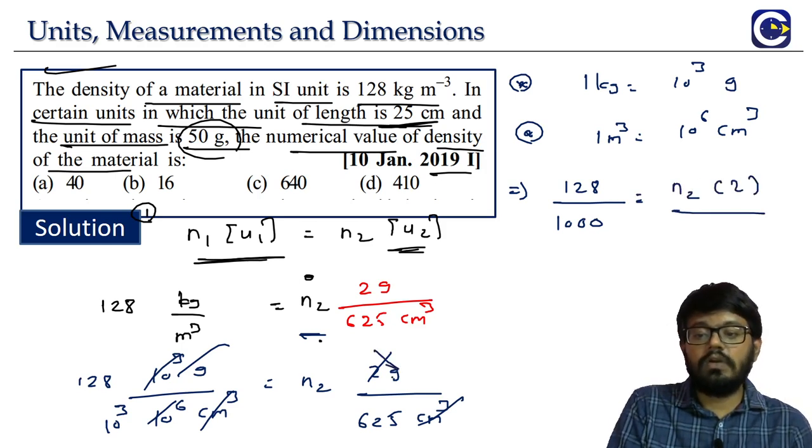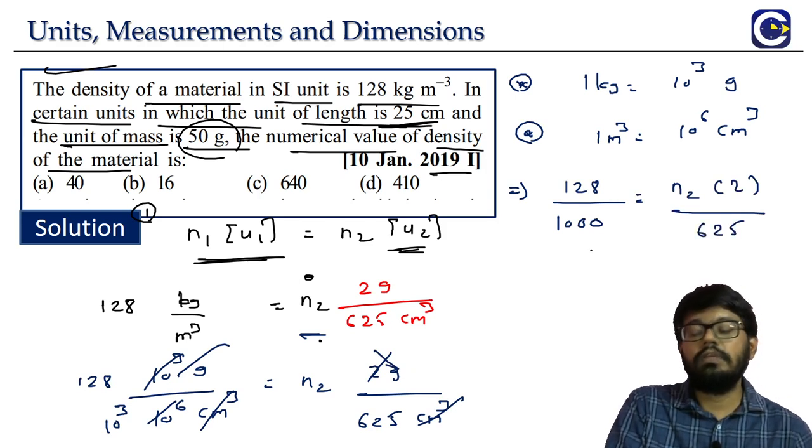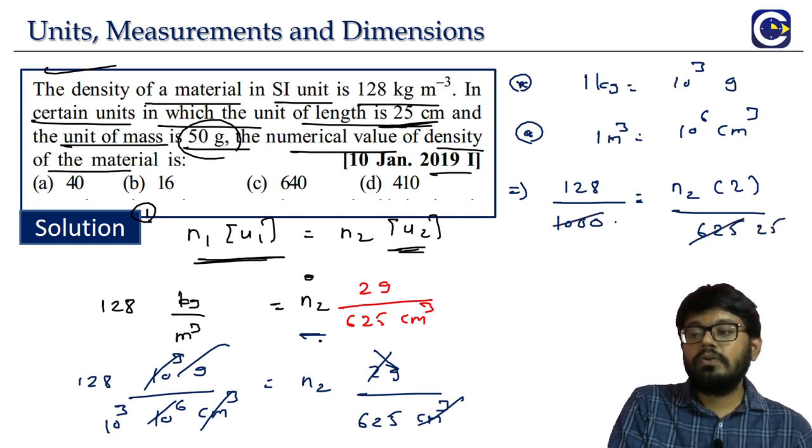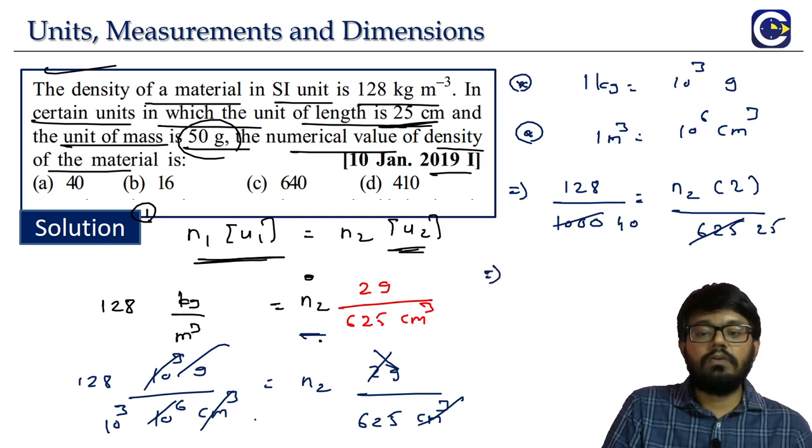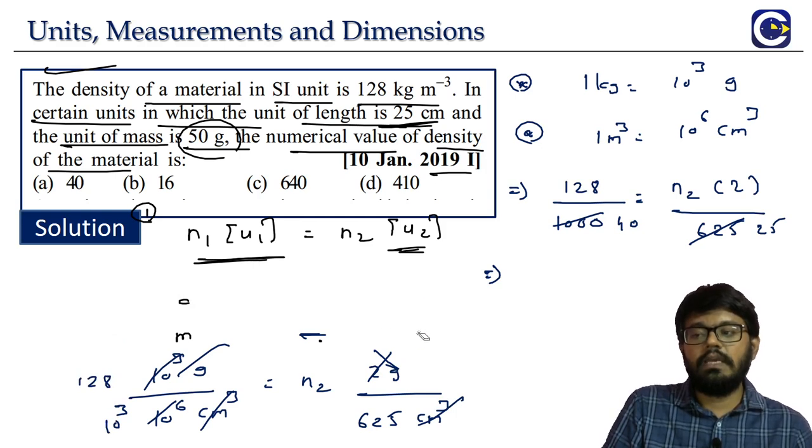The cancellation is not for the 2, that is for the gram. So here we can do some more cancellation. 25 is 25 40s. From here we have to get the value of N2. We just have to take all the numbers to the left side, and the right side will be just N2.